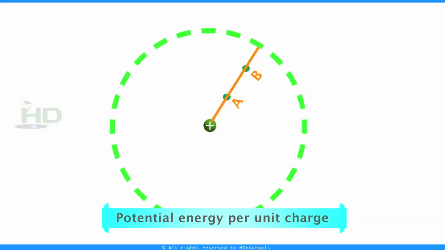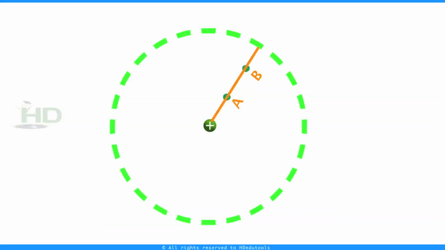This is an electric field. I am taking 2 points A and B. If I want to move a unit positive charge from infinite distance to this point B, I have to do some work against the field because I am moving a positive charge. This is the field due to a positive charge. So I have to do work against the field.